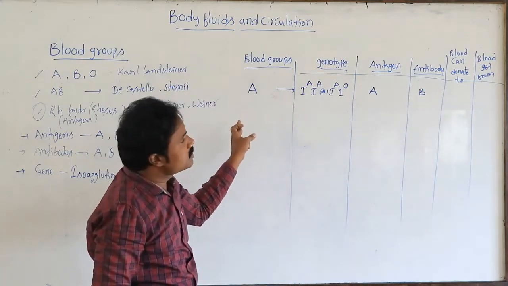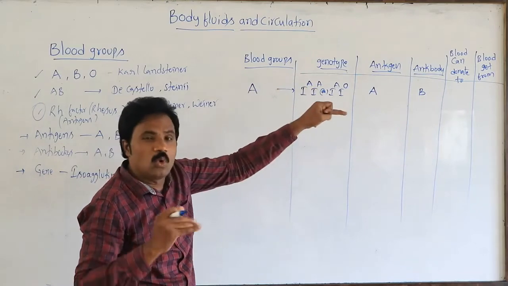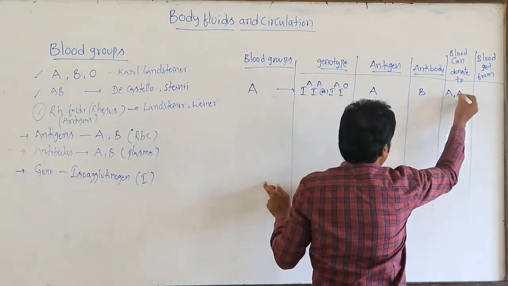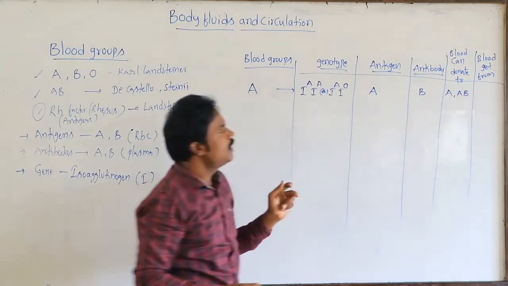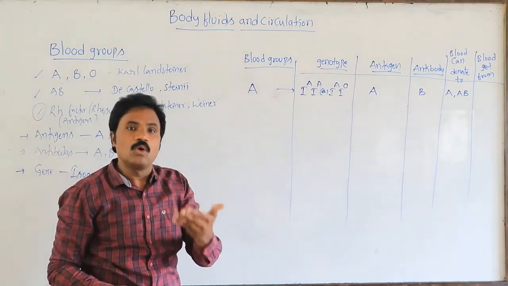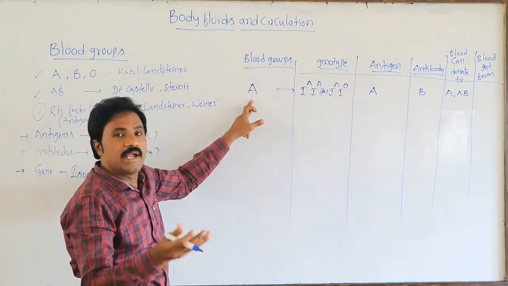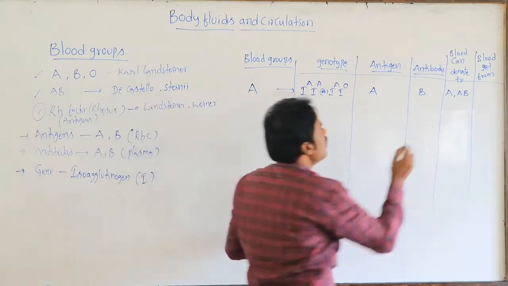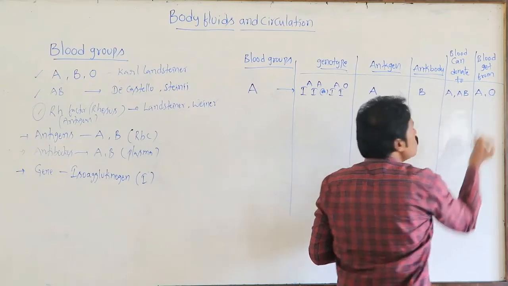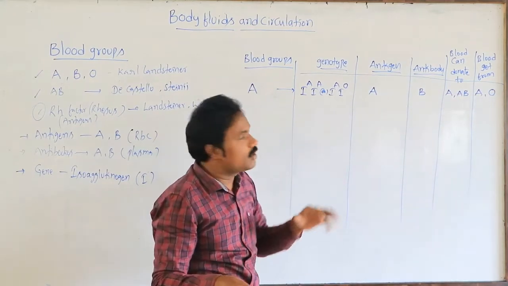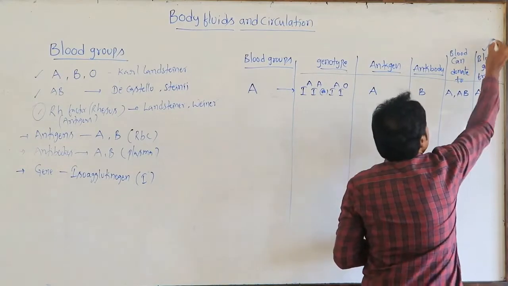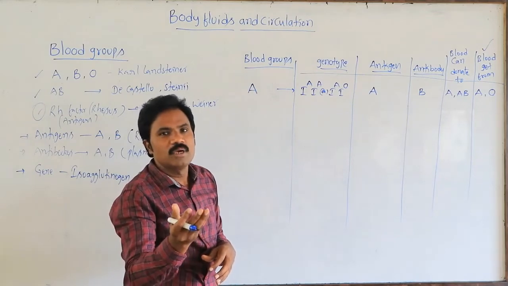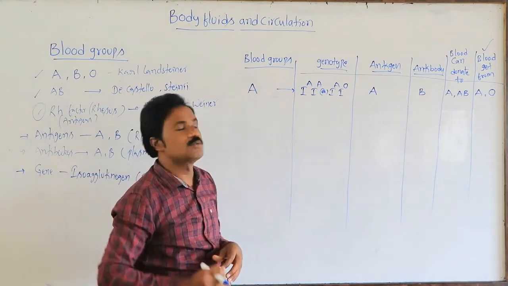A blood group person can donate to whom? This person can donate to either A as well as AB. From whom does this person receive? This A group person receives from either A or O. Generally, in our NCERT textbook they have given this related to whom blood is received from and donated to.